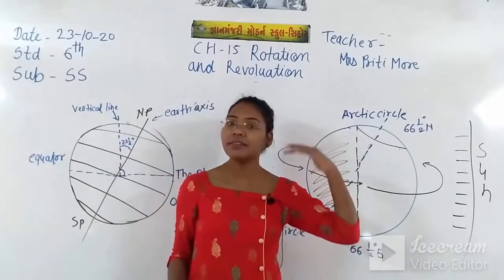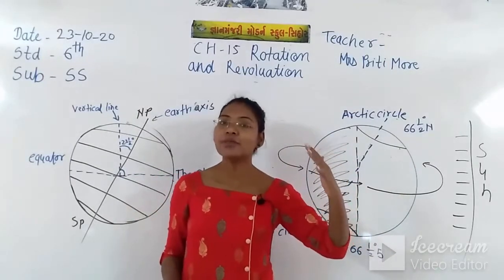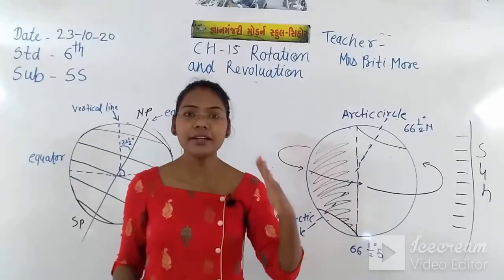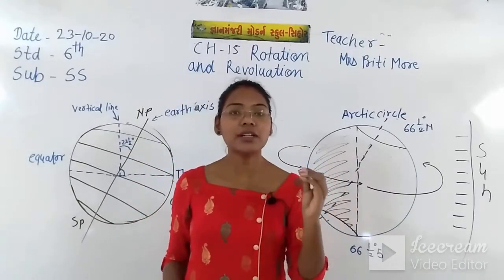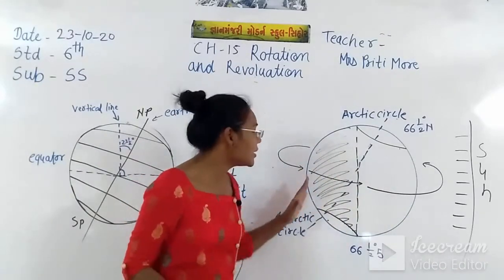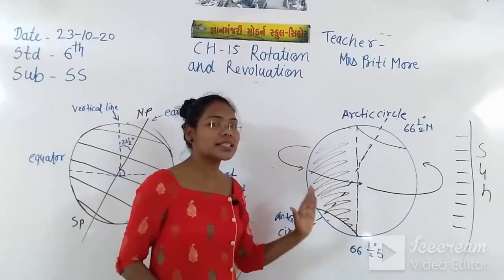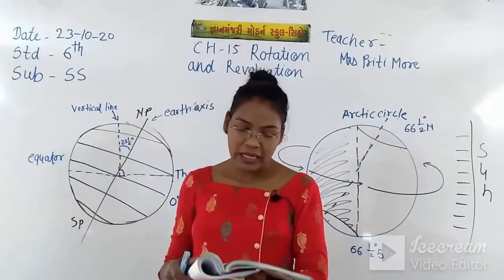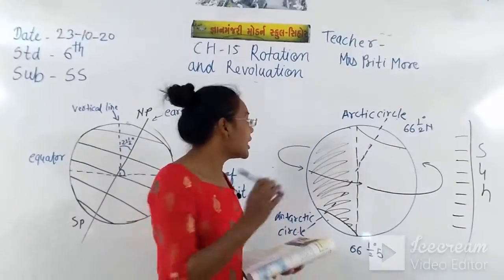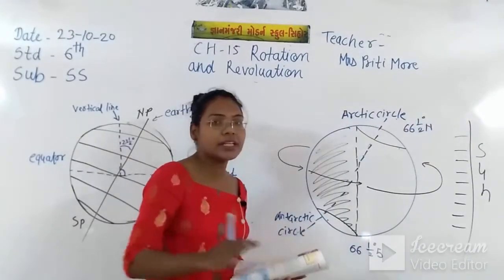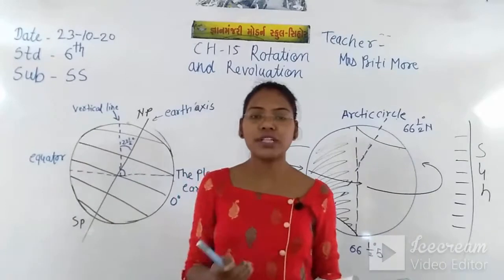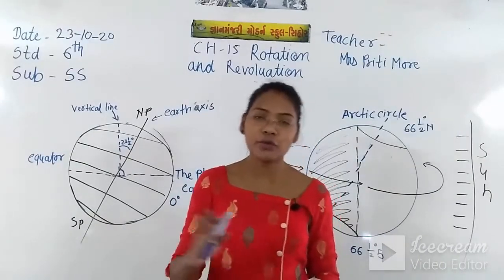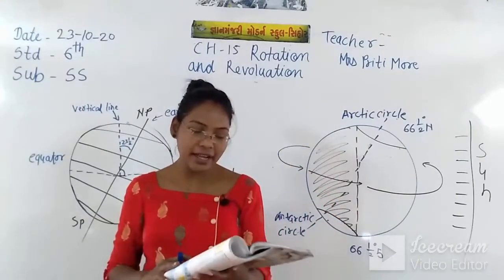But at the evening time, at the night time, the other side of the earth is not facing the sun, that's why we feel night over there. So the rotation is the cause of day and night. Just because of the rotation we can feel the day and we can feel the night as well.